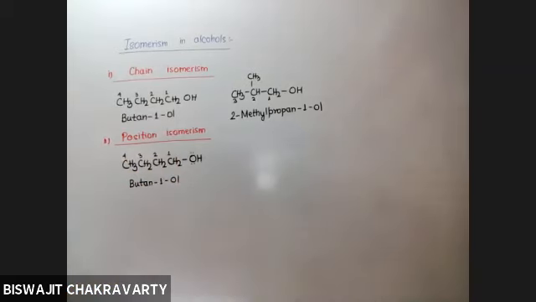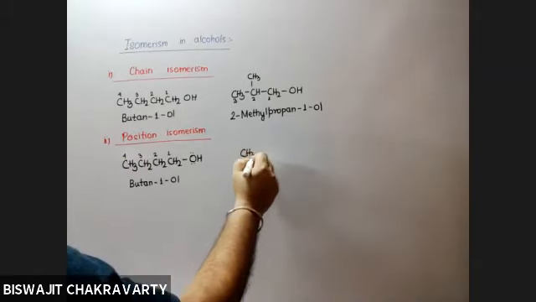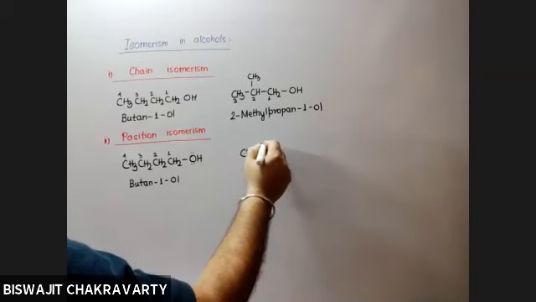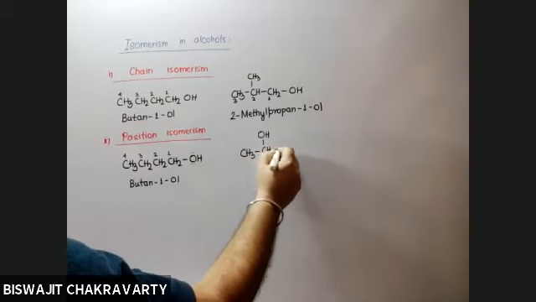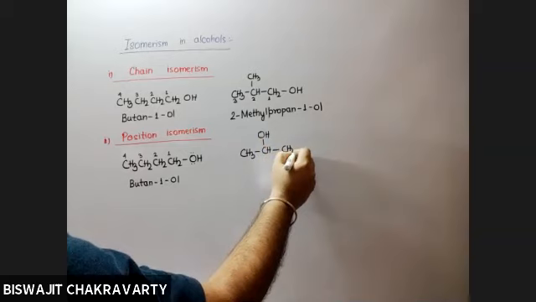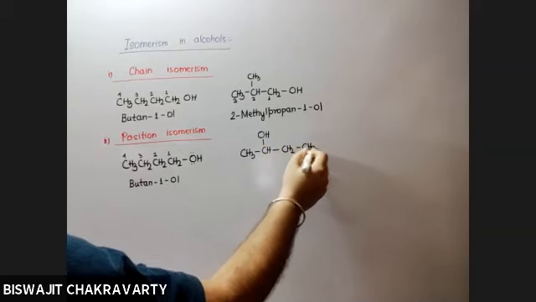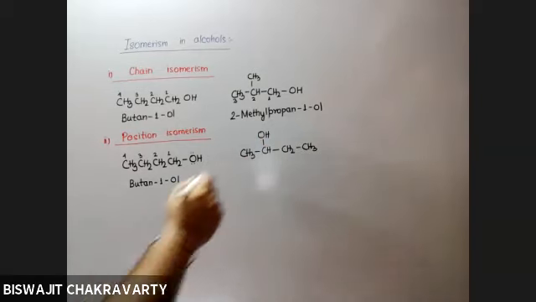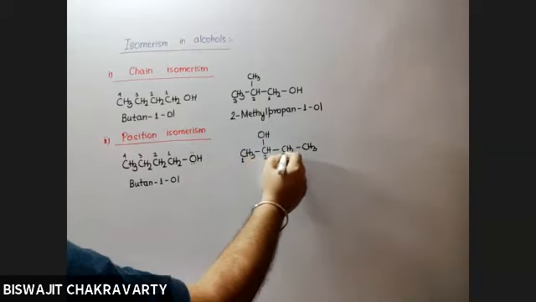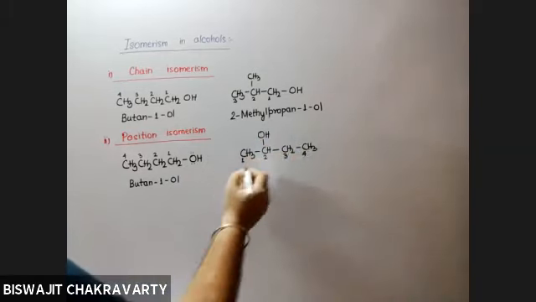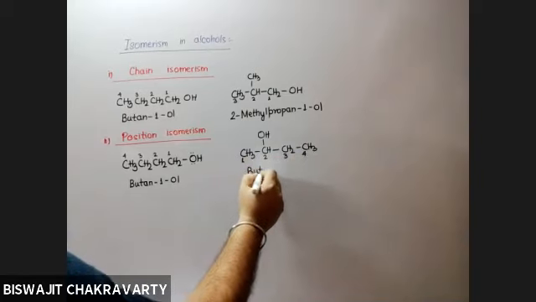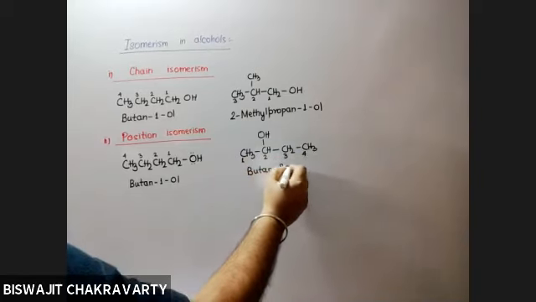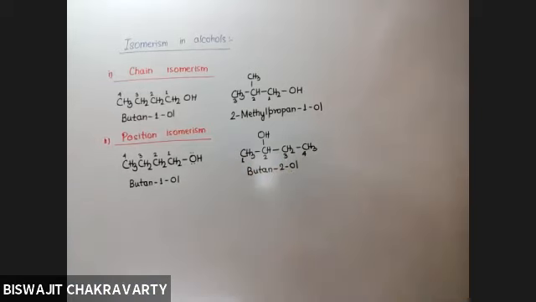But if it is asked, what will be the position isomer of butan-1-ol? Just keep the chain intact. Don't make any change in the carbon-carbon chain. There will still be 4 carbons in the straight chain. But if you look at the position of the alcohol group, it has been changed, and accordingly it is butan-2-ol. Is it clear?